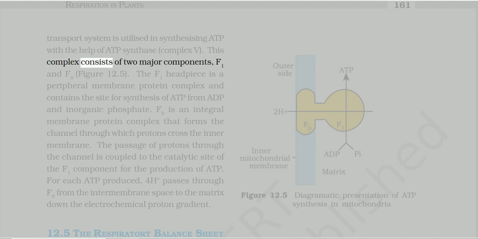This complex consists of two major components, F1 and F0, Figure 12.5. The F1 headpiece is a peripheral membrane protein complex and contains the site for synthesis of ATP from ADP and inorganic phosphate. F0 is an integral membrane protein complex that forms the channel through which protons cross the inner membrane. The passage of protons through the channel is coupled to the catalytic site of the F1 component for the production of ATP. For each ATP produced, 4H+ passes through F0 from the intermembrane space to the matrix down the electrochemical proton gradient.